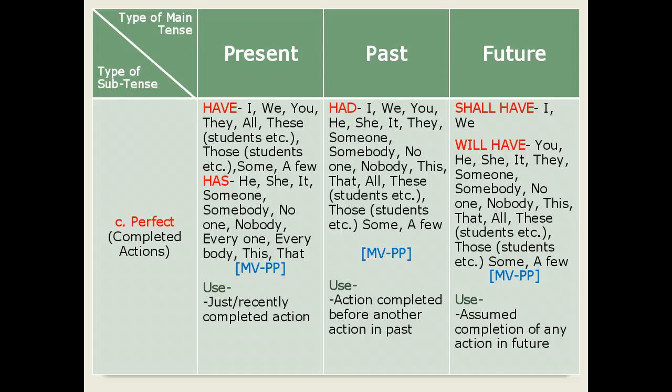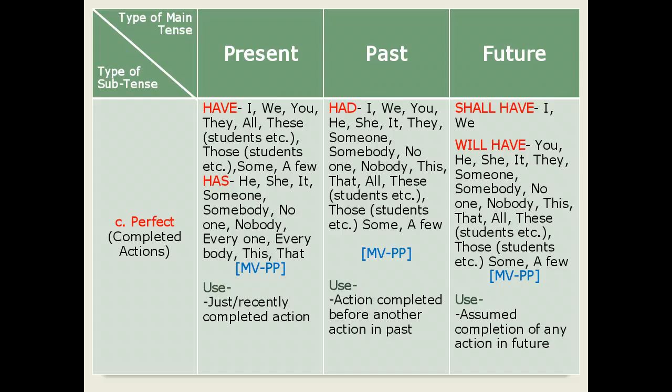After this, let us move ahead for the third perfect tense, that is future perfect tense. In future perfect tense, we use the supporting verbs shall have and will have. Shall have is used for I and we, and will have is used for you, he, she, it, they, someone, somebody, no one, nobody, this, that, all, these, for example, students, those, for example, students, some students, a few people, etc.